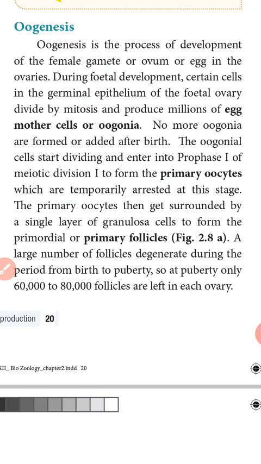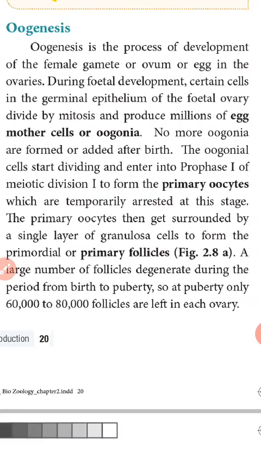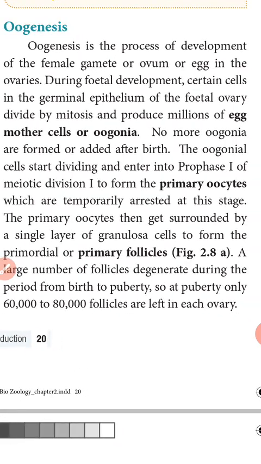Now oogenesis majorly has three phases. What are the three phases of oogenesis? The first one is the multiplication phase, the second one is the growth phase, and the third one is the maturation phase.